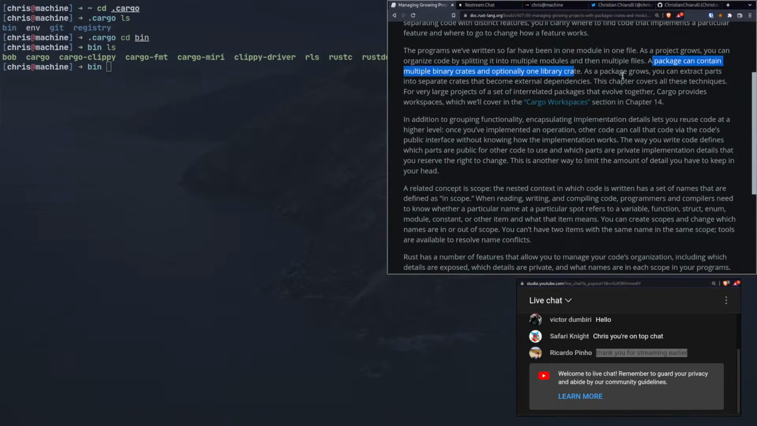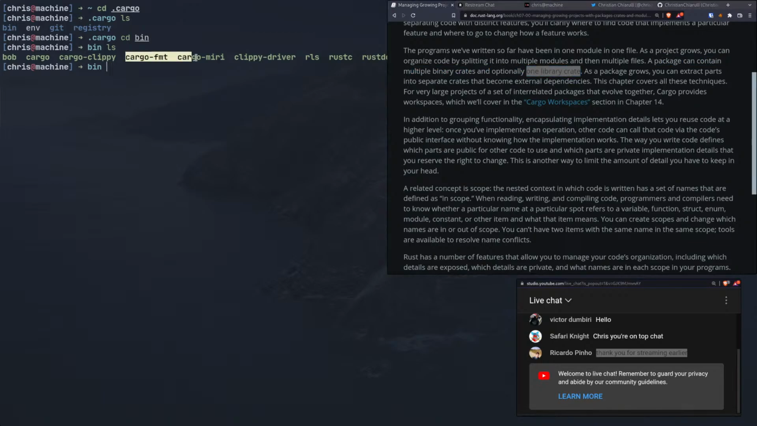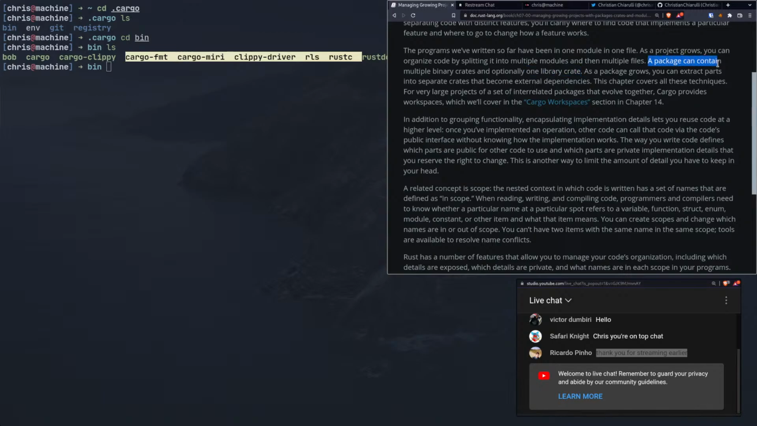All right, so a package can contain multiple binary crates and optionally one library crate. So you can have one library crate and multiple different binaries inside of a package. All right, so packages contain crates. What is a crate in this concept? Modules, I'm just kind of scoping to files at this point.